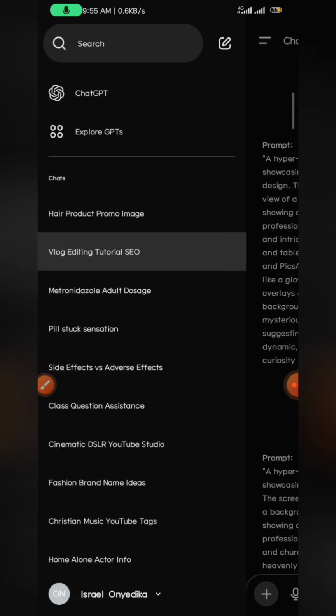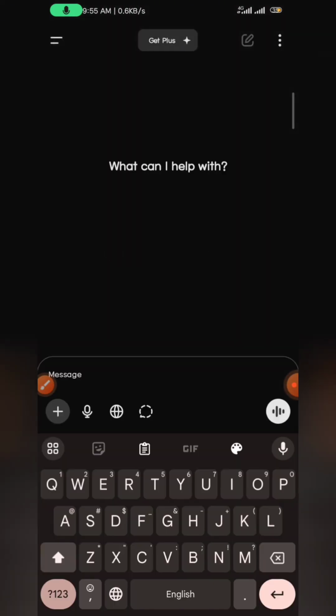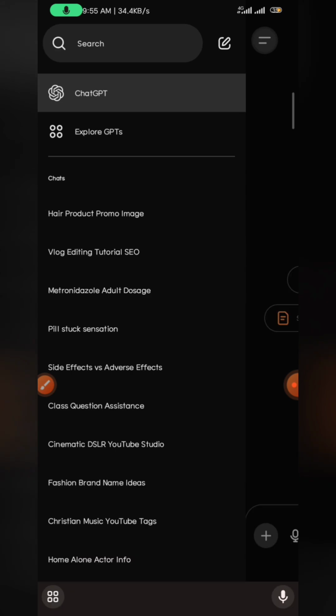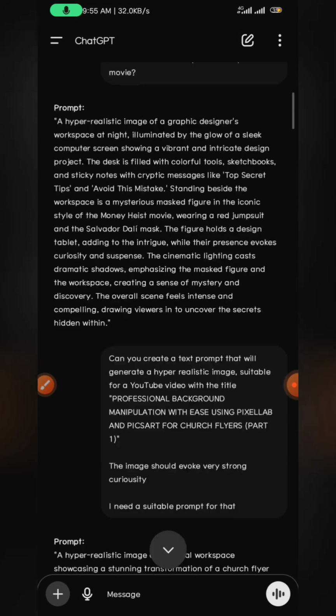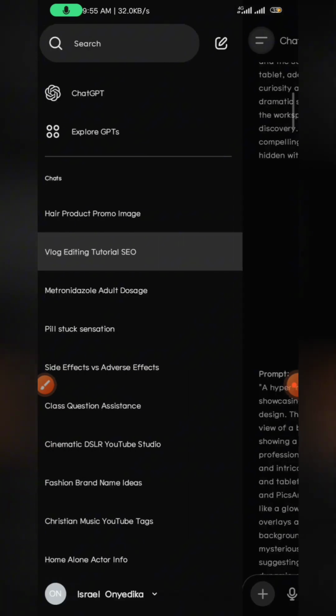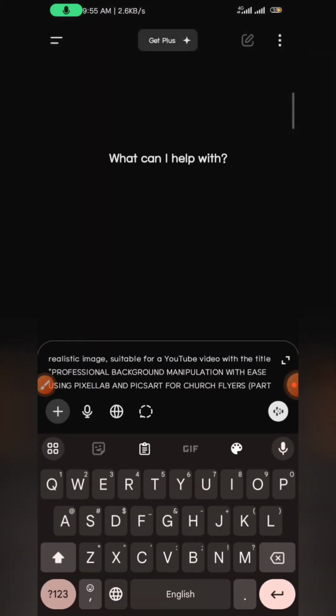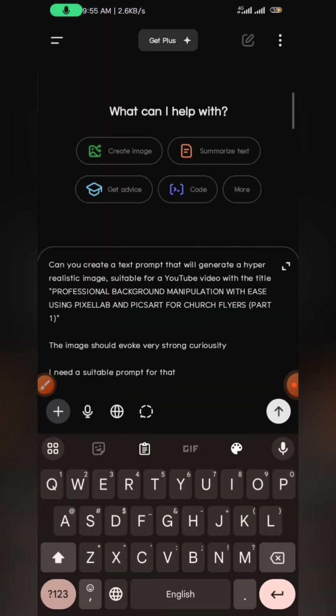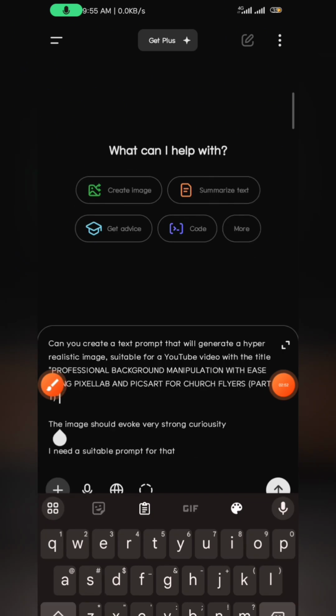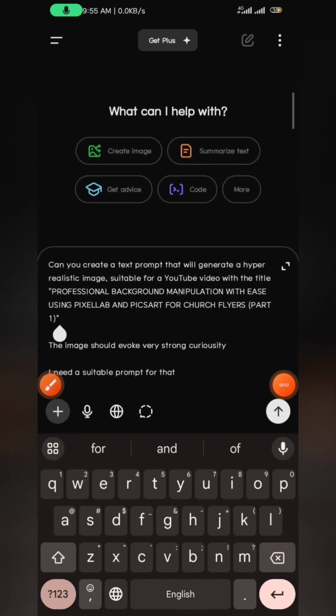So let's create a new chat. Now the first thing you want to do is follow this basic rule: you tell ChatGPT the nature of what you want. If possible, put what you are using the image for there. So I said, can you create a text prompt that will generate a hyper realistic image? Make sure you're putting this hyper realistic. Most times it helps to get images that look real, that it will be hard to tell that, oh, this is AI.